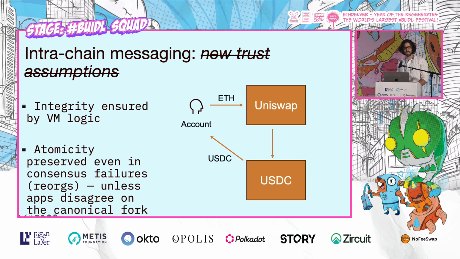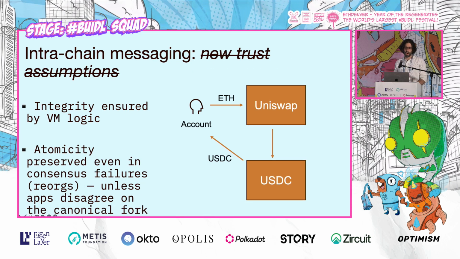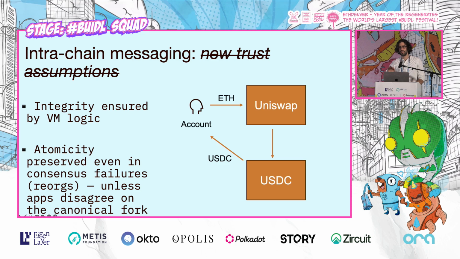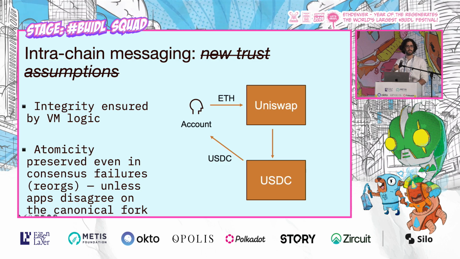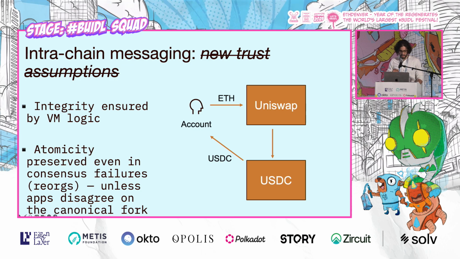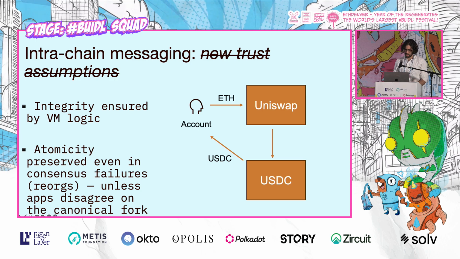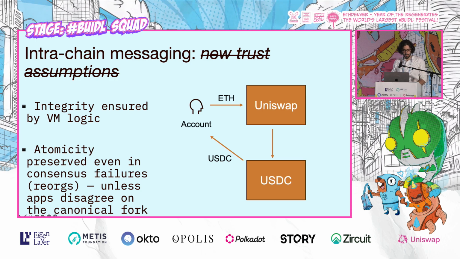The other aspect is that intra-chain messaging does not require any new trust assumptions beyond the assumptions that applications already make on those chains, or more precisely, that the users of those applications already make for those applications running on that chain, specifically the safety of the chain.